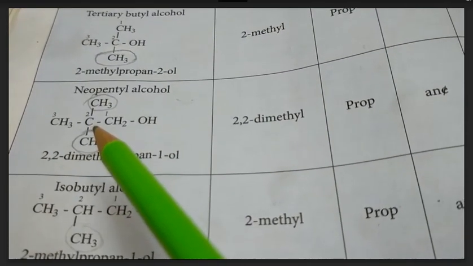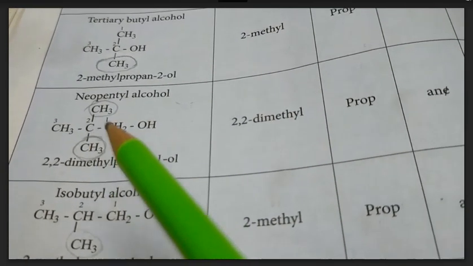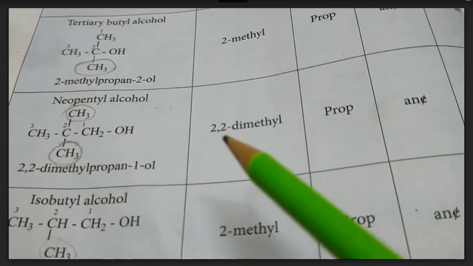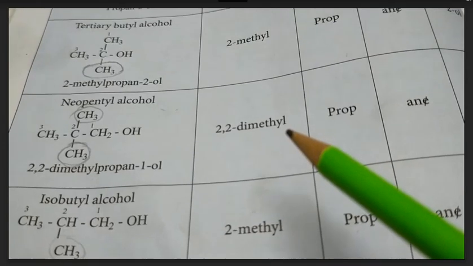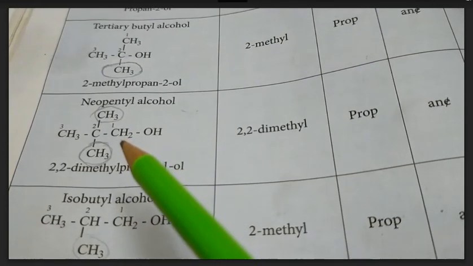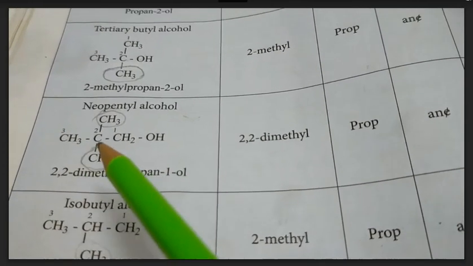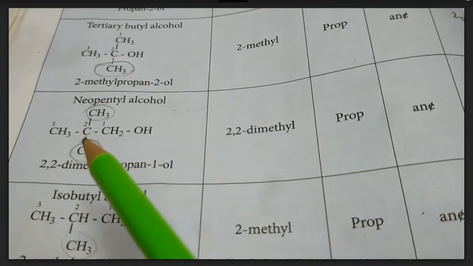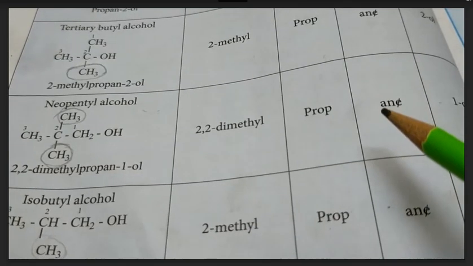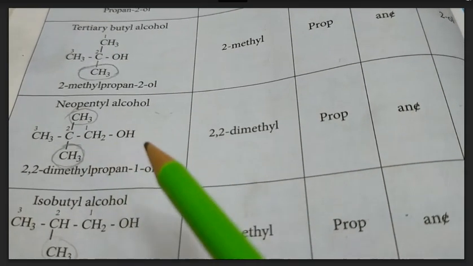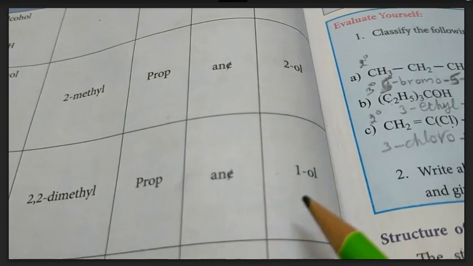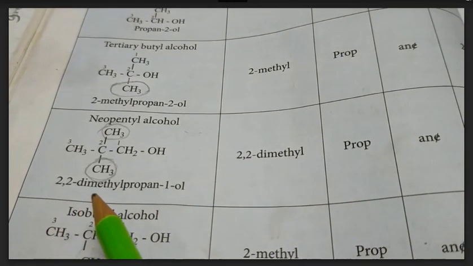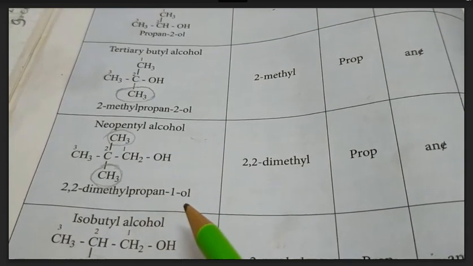So at the second position there are 2 substituents, so 2 times we have to specify the position of the substituent as 2,2-dimethyl. Then the carbon chain containing 3 carbons, so root word prop. Then only single bonds, ANE. At the first carbon the OH group, so the secondary suffix 1-ol. So the name of the compound is 2,2-dimethylpropan-1-ol.